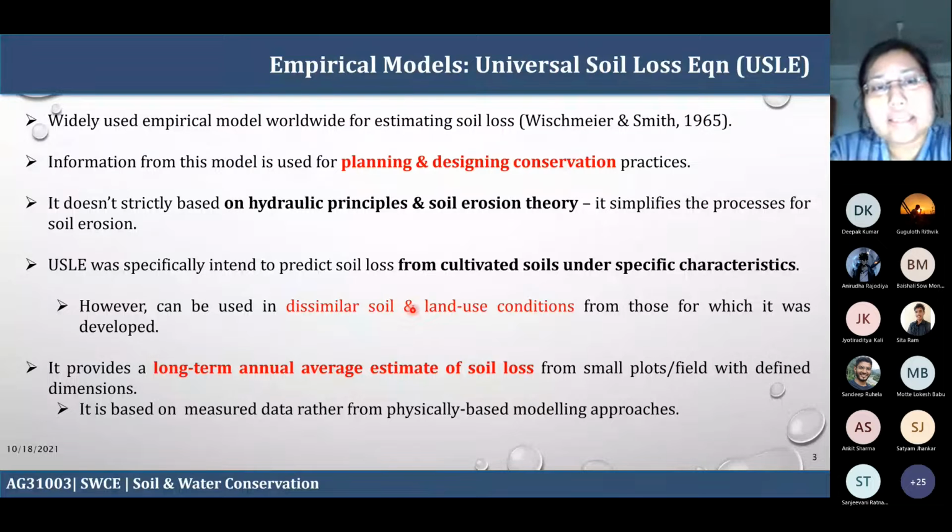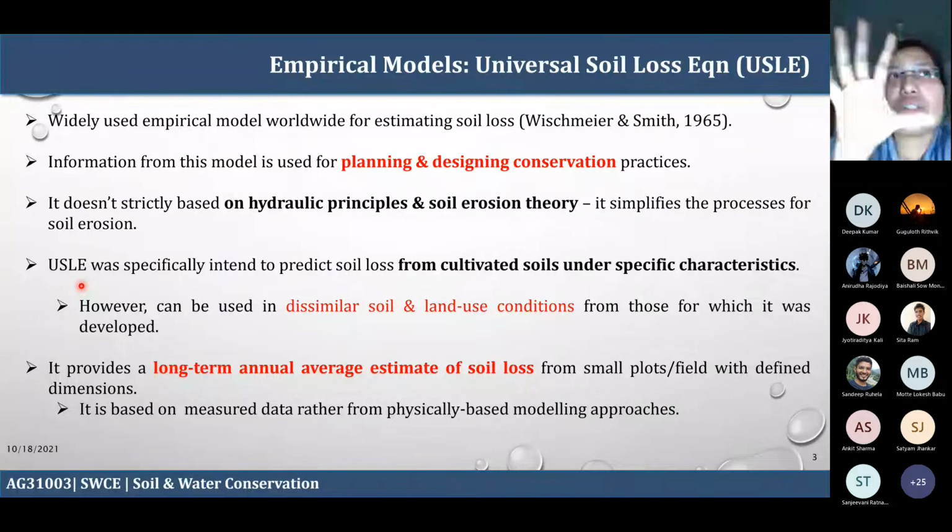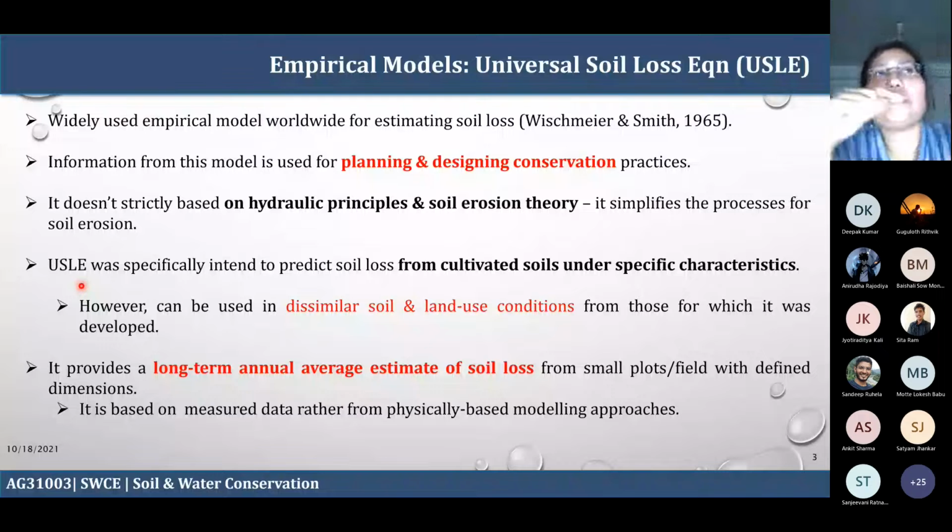USLE is specifically used to predict the soil loss from cultivated soil under specific characteristics. The dimensions of the plots are generally fixed, the unit length and width, everything is fixed. So on that certain area of land, how much the soil loss is, we take as a unit measurement and report it. That is the base of the USLE. But as I told you, it has been developed based upon certain